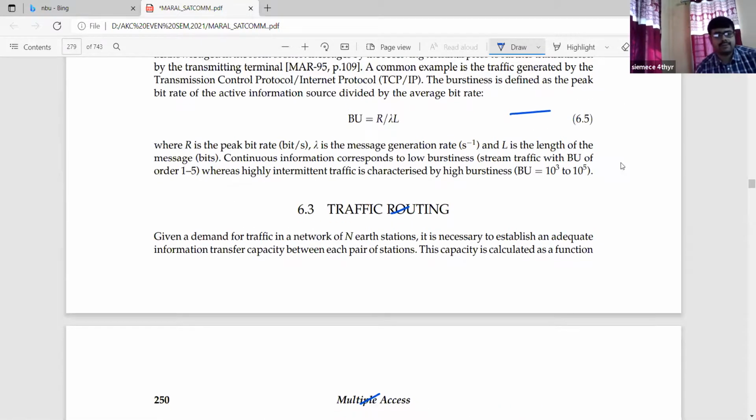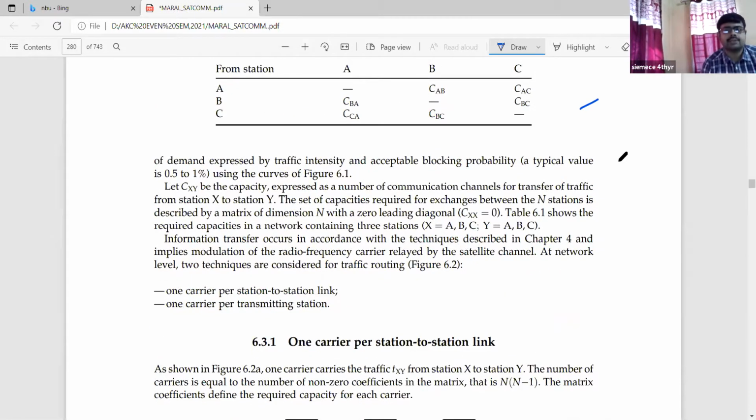This capacity is calculated as a function of demand expressed by traffic intensity and the capacity blocking probability, a typical value being 0.5 to 1% using the curves of the figure. Let Cxy be the capacity expressed as a number of communication channels for transfer of traffic from station X to station Y. The set of capacities required for exchanges between the N stations is described by a matrix of dimension N with a zero diagonal, that is Cxx equals 0. The table shows the required capacity in a network containing 3 stations, where X equals A, B, C and similarly Y equals A, B, C.